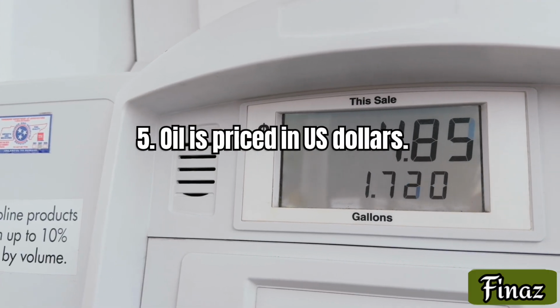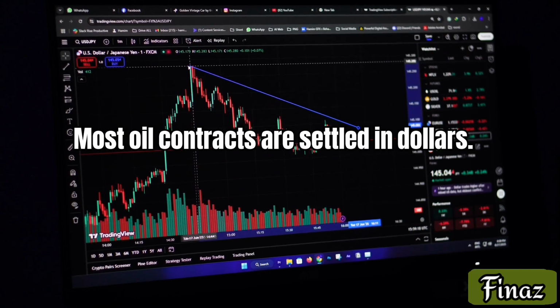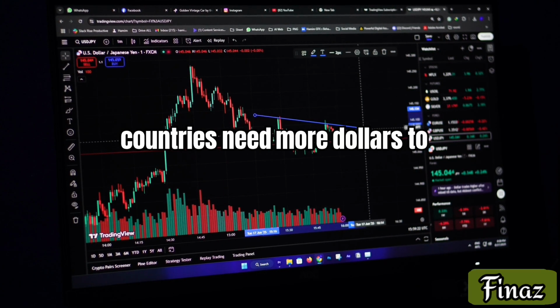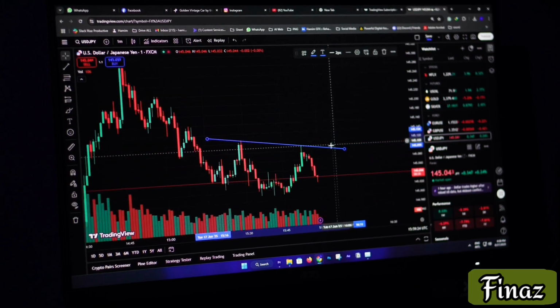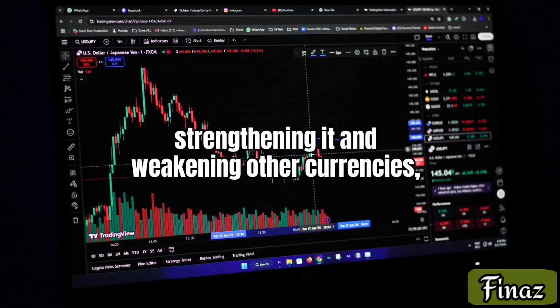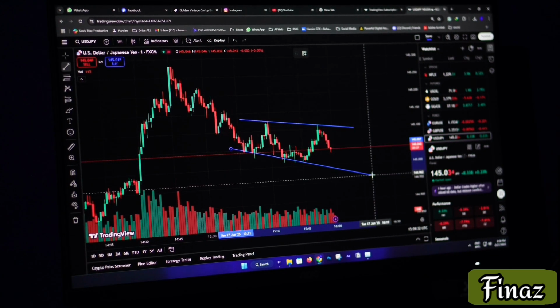5. Oil is priced in US dollars. Most oil contracts are settled in dollars. When oil prices rise, countries need more dollars to pay for energy imports. This increases global demand for the dollar, strengthening it and weakening other currencies, especially in oil-importing nations.